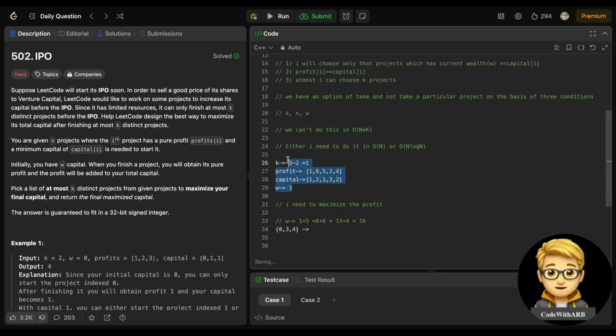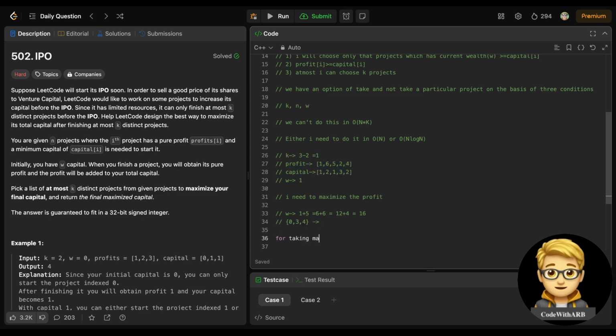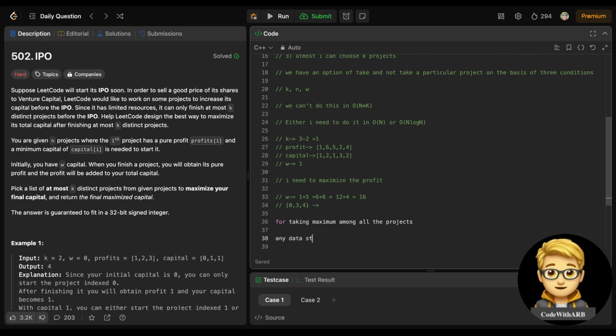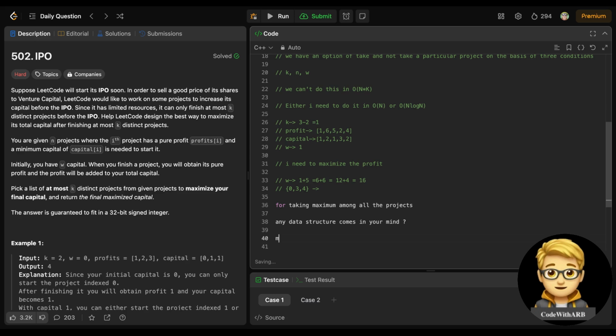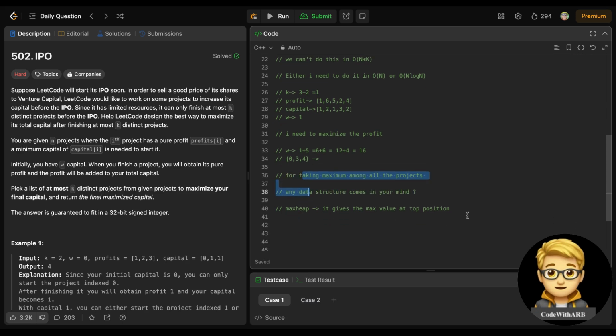So one thing is clear, that I need to take the maximum. For taking the maximum among all the projects, does any data structure come to your mind? Yes, max heap. It gives us the max value at the top position. So we will use a priority queue for that.